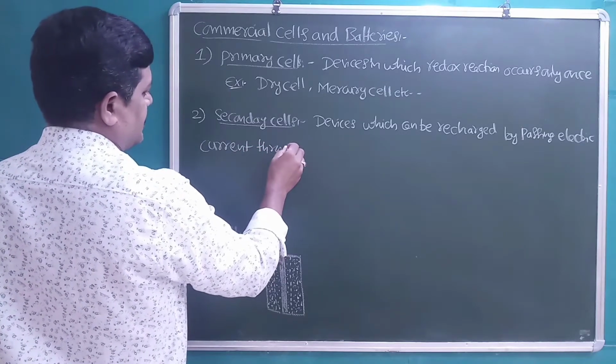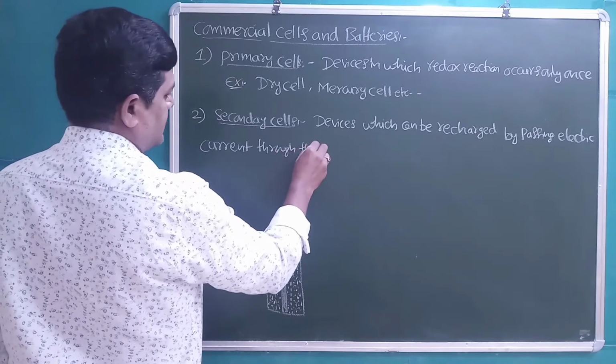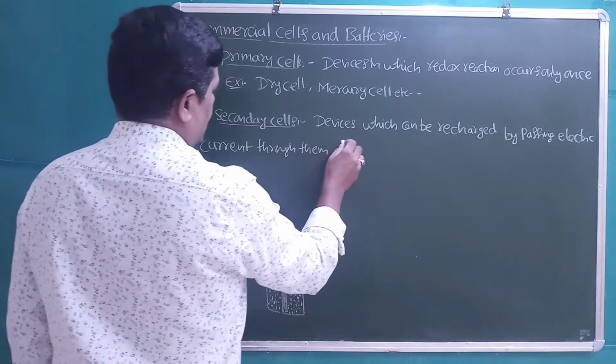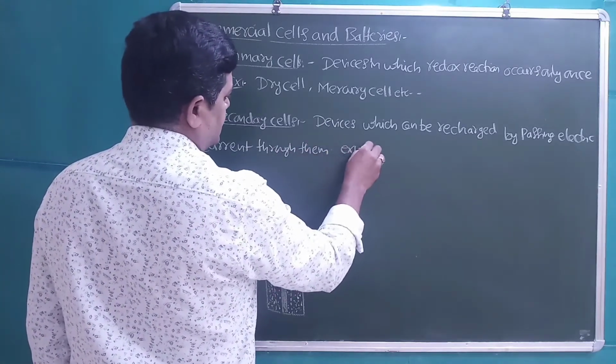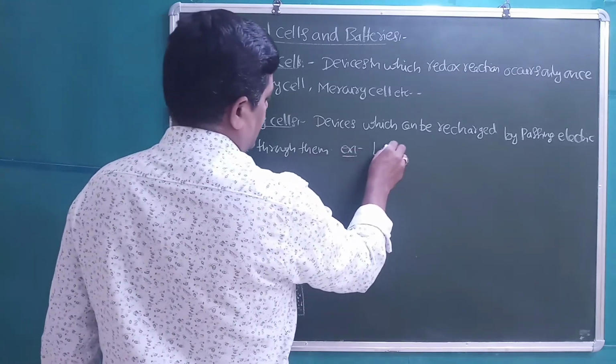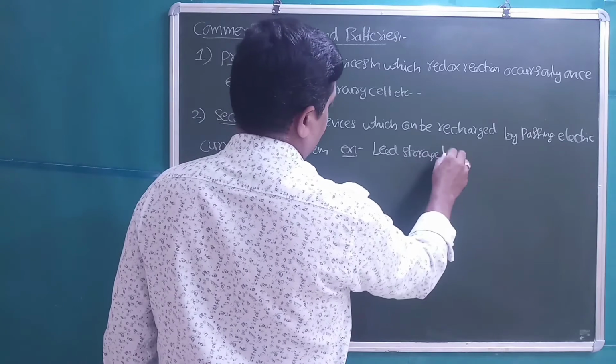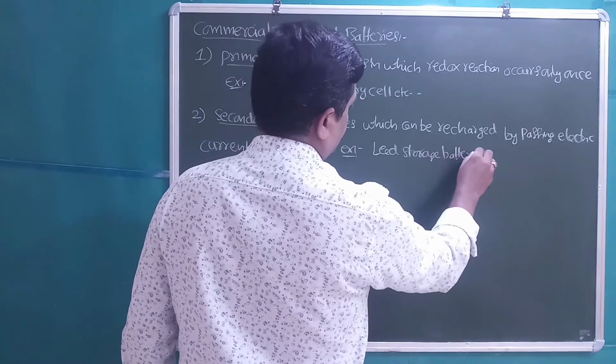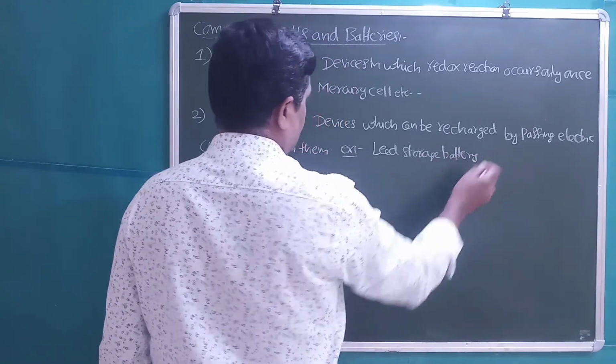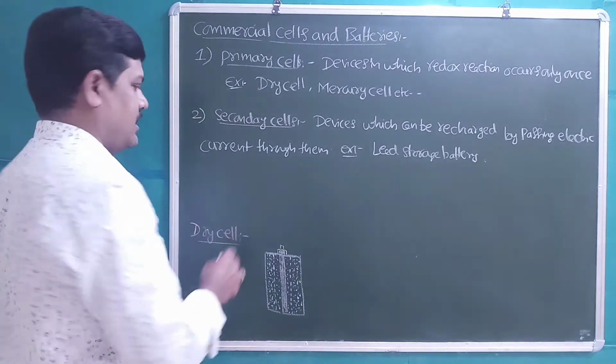So that means these are rechargeable. An example of secondary cells is the lead storage battery. The inverter battery is known as the lead storage battery.